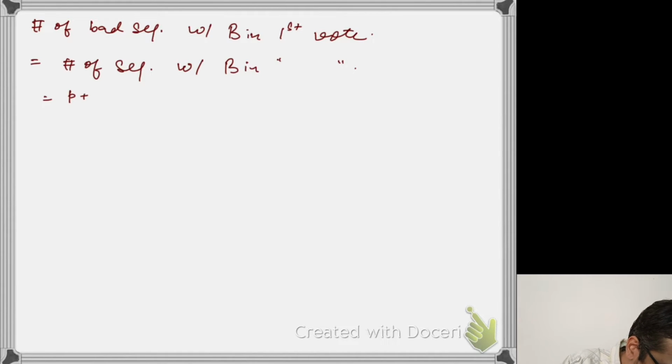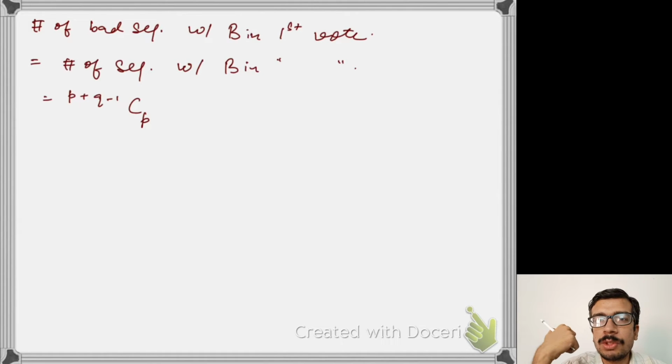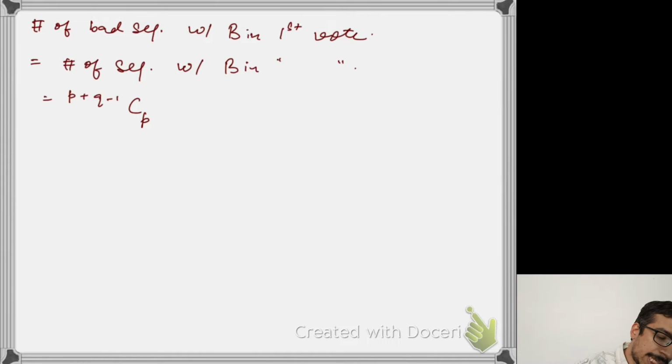So I can write it as P plus Q minus 1 choose P, or equivalently P plus Q minus 1 choose Q minus 1. They are essentially equal, but let me just write it as P plus Q minus 1 choose P.